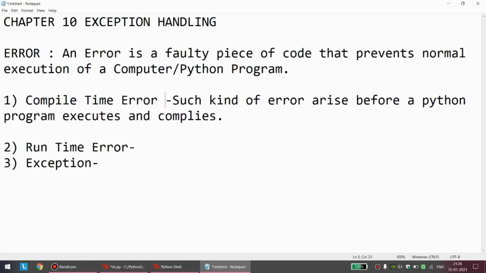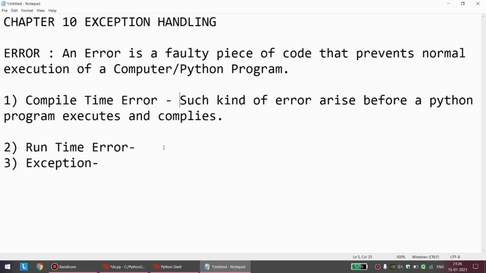I think later on you can write all the theories in your notebook, because I told you it is a very small chapter and whatever theories I am writing here is more than enough. So what is compile time error? Any error that arises as soon as you start executing your program and the program does not execute. Such errors are called compile time error. To be very specific, such errors will not allow your program to run, and will pop out as soon as you press F5, and the program will not compile.